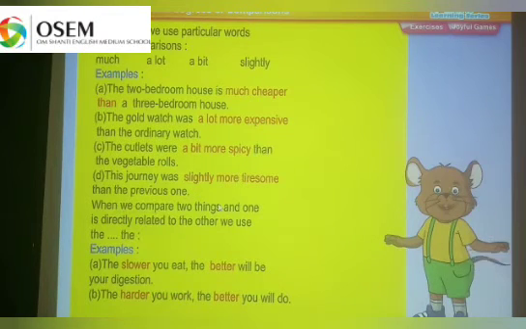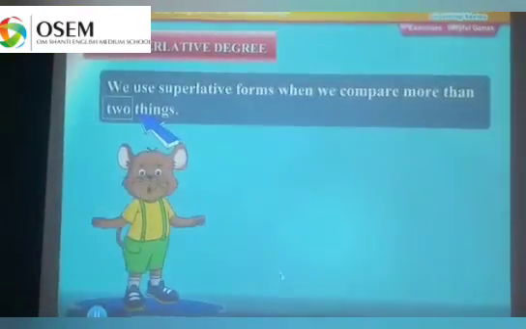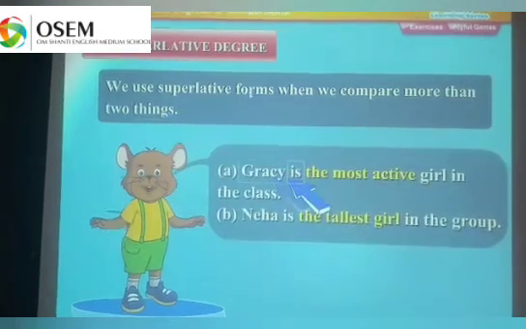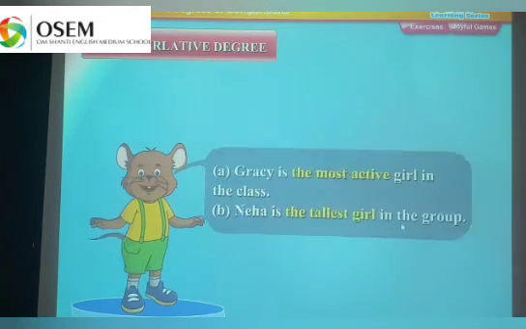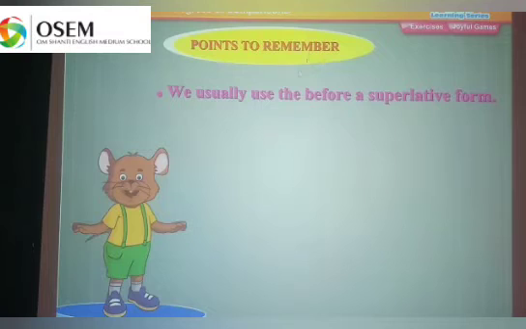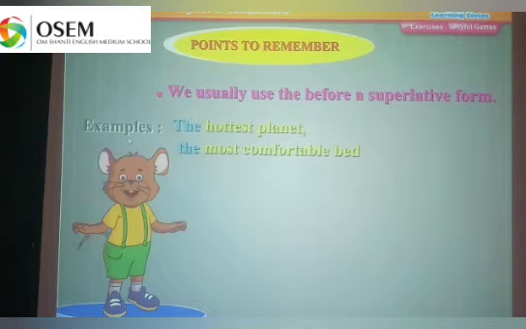When we compare two things and one is directly related to the other, we use the. Example, the slower you eat, the better will be your digestion. The harder you work, the better you will do. The superlative degree. We use superlative form when we compare more than two things. Gracie is the most active girl in the class. Neha is the tallest girl in the group. Points to remember. We usually use the before superlative form. Example, the hottest planet, the most comfortable bed.